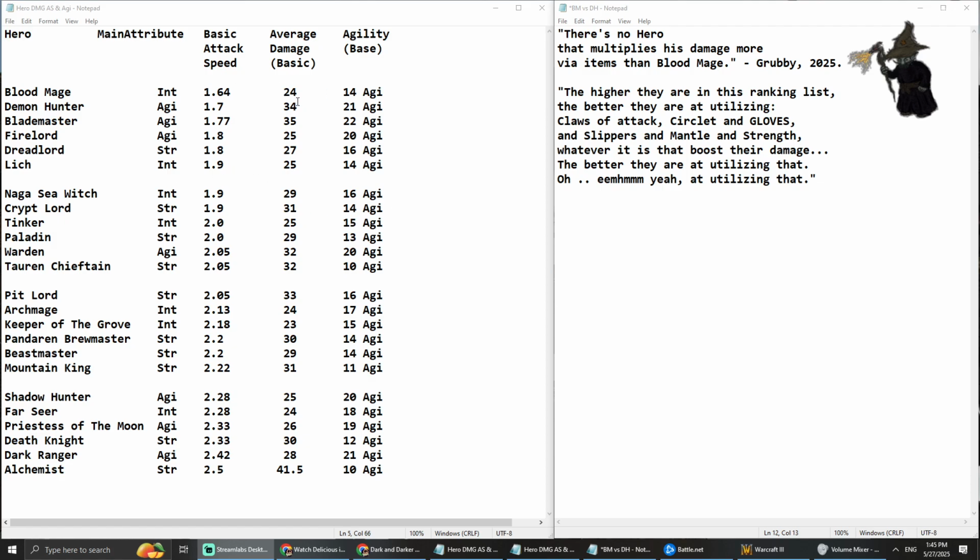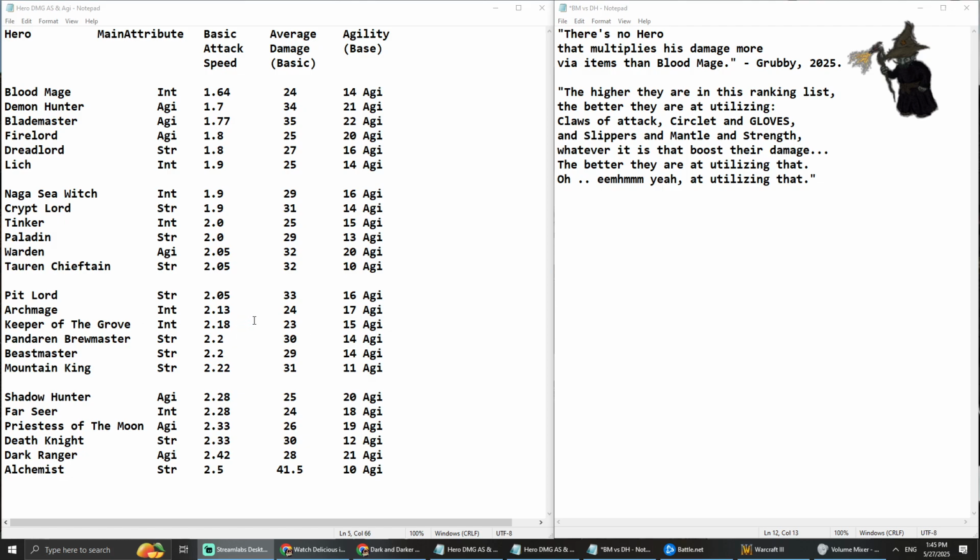This is the base average damage of each hero at level 1, and this is pretty useful to have a general idea of what they start with.